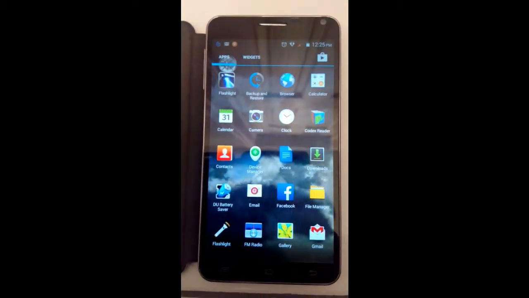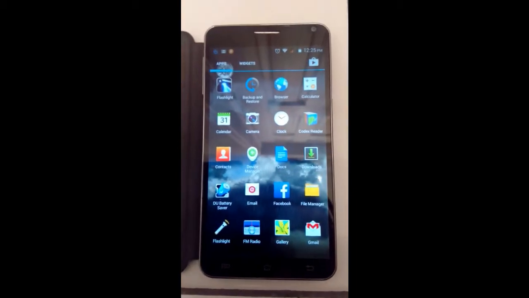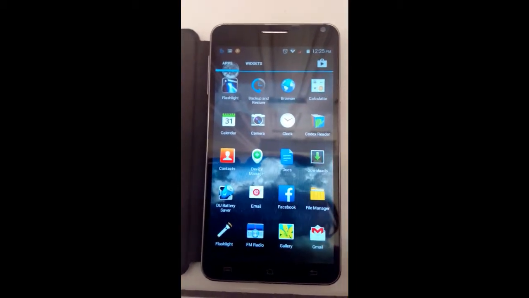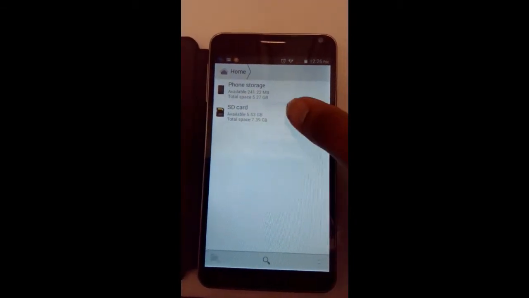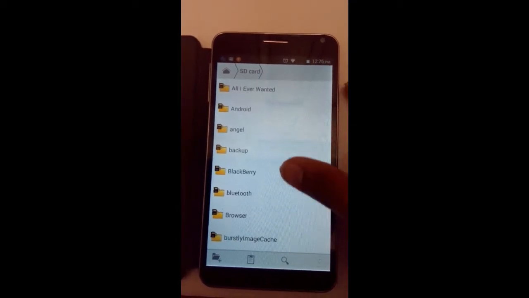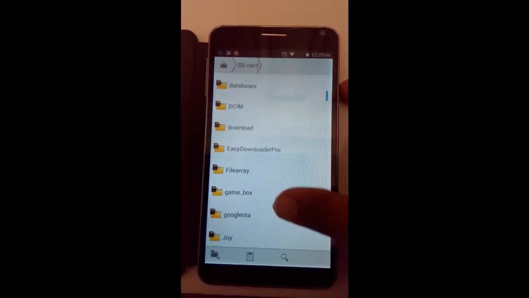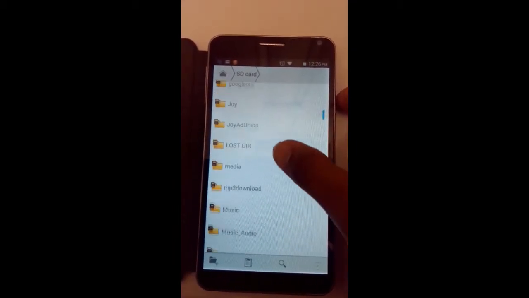Let's get those ringtones set for you. So let's go to your file manager first. That's the folder right there. So your songs are on your SD card, so let's go right here to the SD card. Now my songs are normally in a music folder, so let's scroll down until we see music.